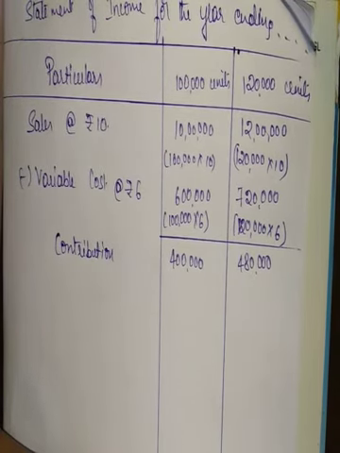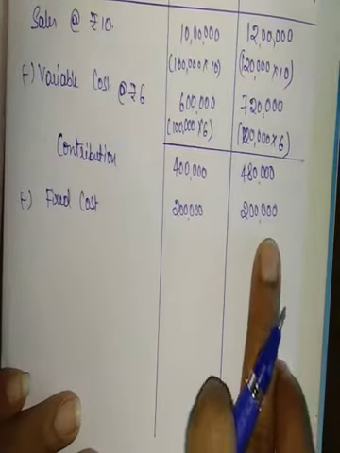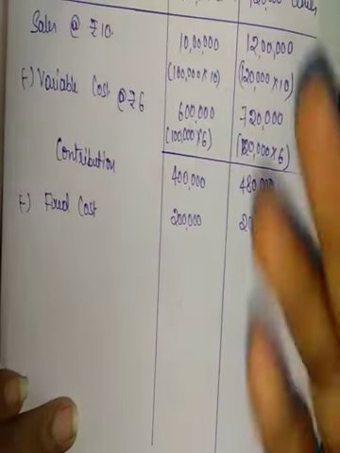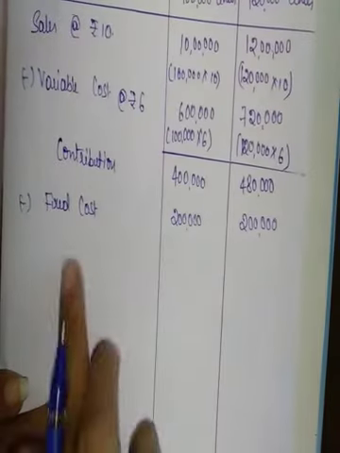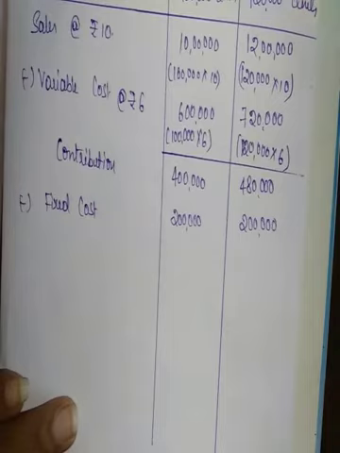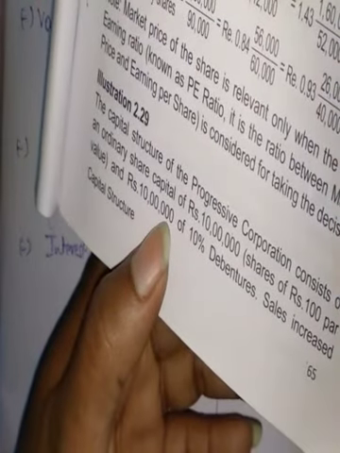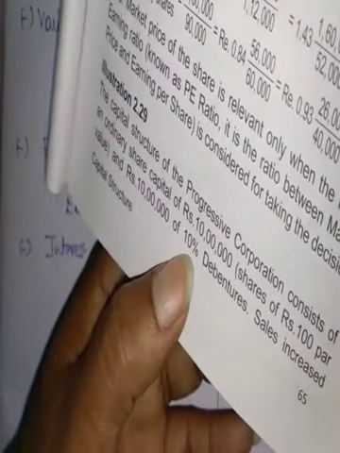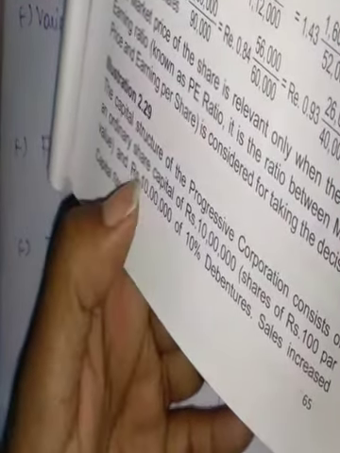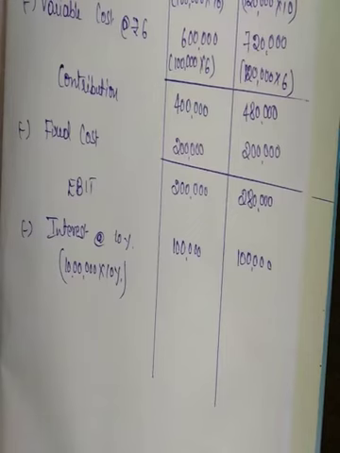Less fixed cost, 2 lakh, 2 lakh. Same for both situations, because it will not depend on the units given. It is fixed for any level of output. Less interest at 10%. In the problem the amount of debenture is given, it is 10 lakh and the rate of interest is 10%. So 10 lakh at 10% means 1 lakh.